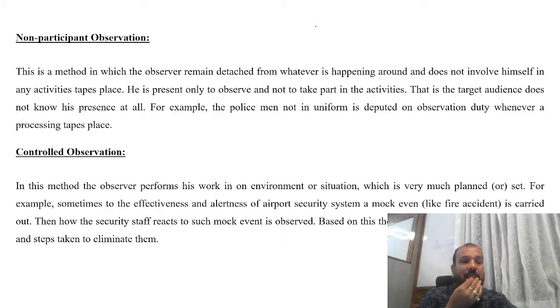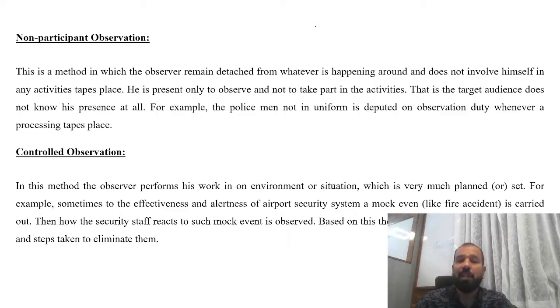Non-participant observation is the method where the researcher keeps detached from the actual situation. That is called non-participant observation. For example, suppose a crime happened in society. A policeman comes in civil dress, normal dress, and tries to understand what happened in the past. Because if he comes in police uniform, whenever he asks questions of the people living in society, they will not tell him properly.